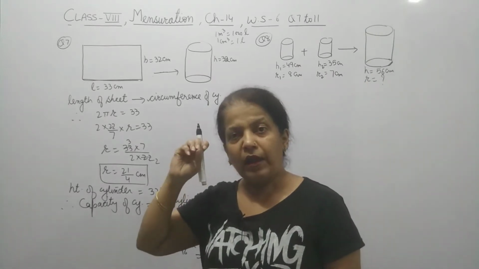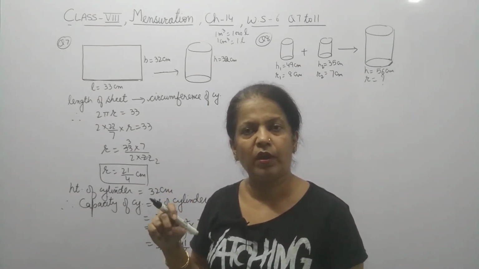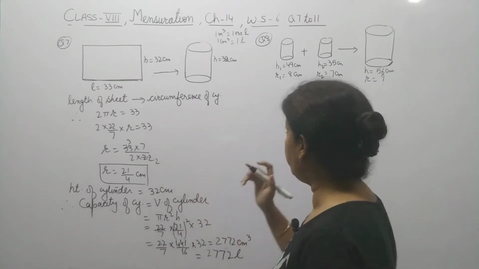Whenever such a question comes in your exam, always try to write the formula first.